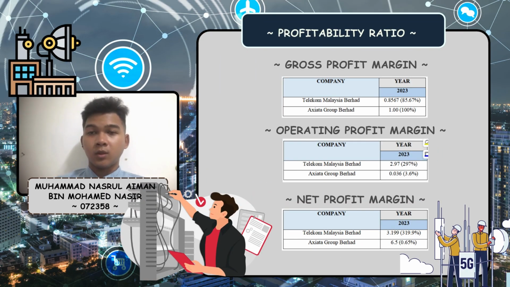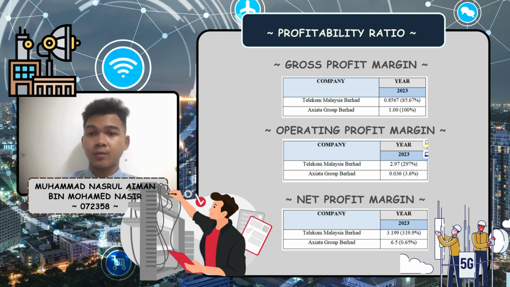Assalamualaikum warahmatullahi wabarakatuh. My name is Muhammad Nasrul Iman. So today I'm going to talk about profitability ratio. I will explain gross profit margin, operating profit margin, and net profit margin. I will provide a quick comparison of profitability ratio for Axiata Group Berhad and Telekom Malaysia Berhad for 2023, focusing on three key metrics: the gross profit margin, operating profit margin, and net profit margin.